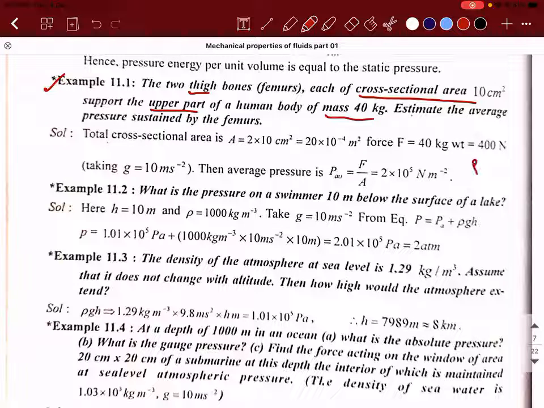So the average pressure can be calculated as mg upon area. So what is mg? You have the data, try to solve and tell me what is the answer. Verify and tell me whether it is right or wrong. Mass is 40. You can take g as 10. So what is the weight that is acting? 400 Newton. 400 Newton divided by the area on which it is acting.